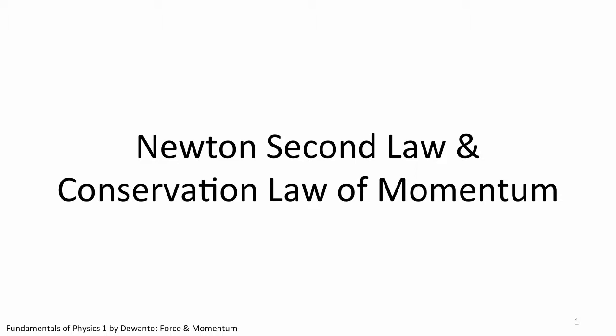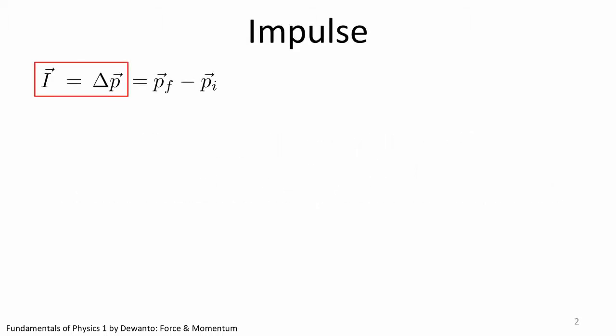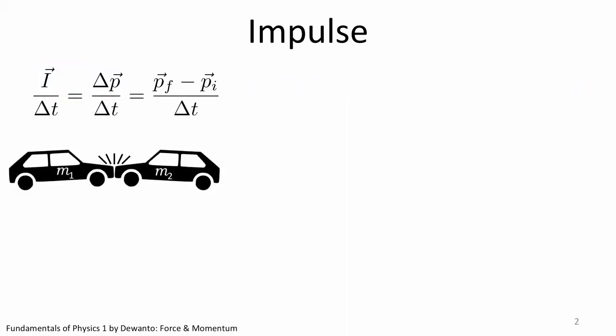Our examination starts by defining a new quantity called impulse, denoted using capital I. Impulse is defined as the change in momentum. So, impulse is final momentum minus initial momentum. Obviously, impulse thus carries the same unit and dimension as momentum. Things start to get interesting when we define impulse by the time period over which the collision occurs.